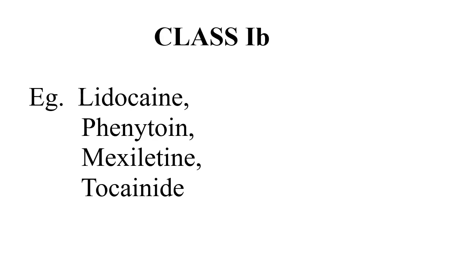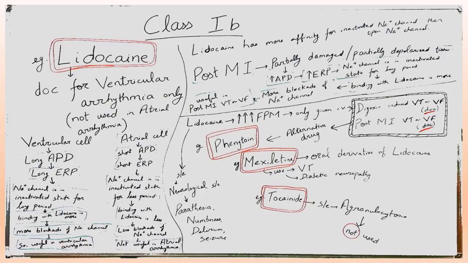Now we'll see class 1B drugs. So the drugs which come under class 1B are lidocaine, phenytoin, mexiletine and tocainide. Now in class 1B, lidocaine. So lidocaine is the drug of choice for ventricular arrhythmia only, but is not used in atrial arrhythmia.